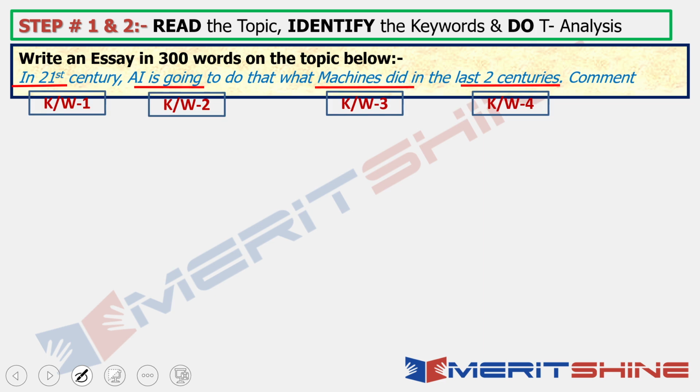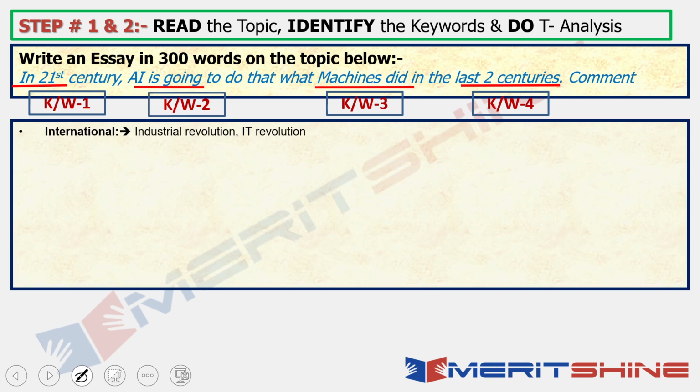And what did I say? Keyword and iGetHelps together make T analysis, and that would help us to build content. So I have got the keywords. Now on the basis of these keywords, I will do an iGetHelps. Now what is iGetHelps? iGetHelps is to compartmentalize the topic into different areas. So international, geographic, economic, environmental. Yes, because we compartmentalize, our job becomes easier.